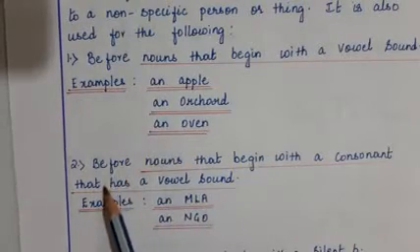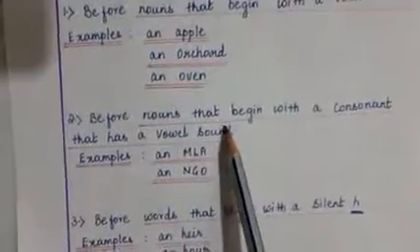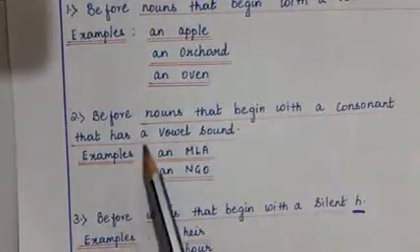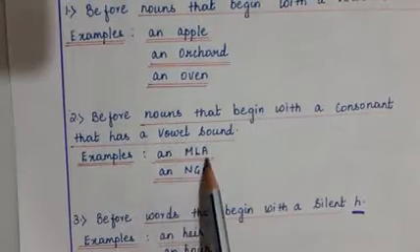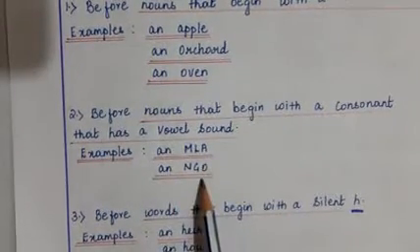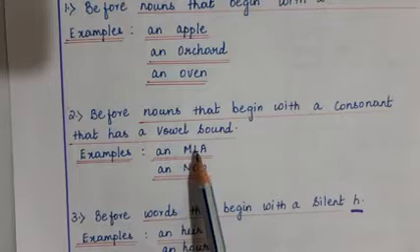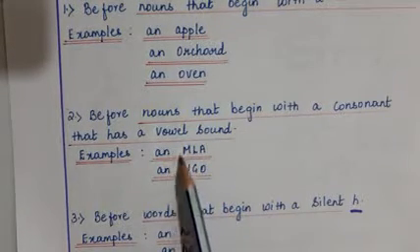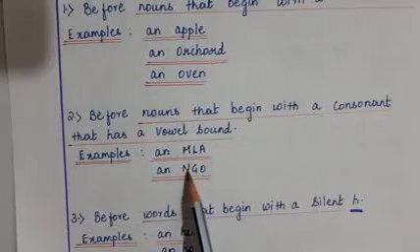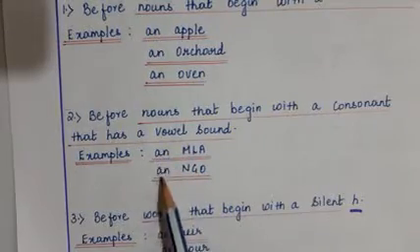Now let us see another case: nouns that begin with a consonant but have a vowel sound. Examples: an MLA, an NGO. You see that MLA and NGO begin with a consonant, yet you are using an.